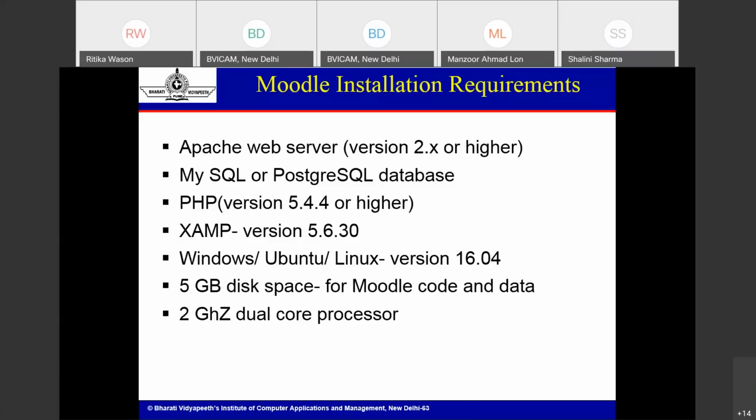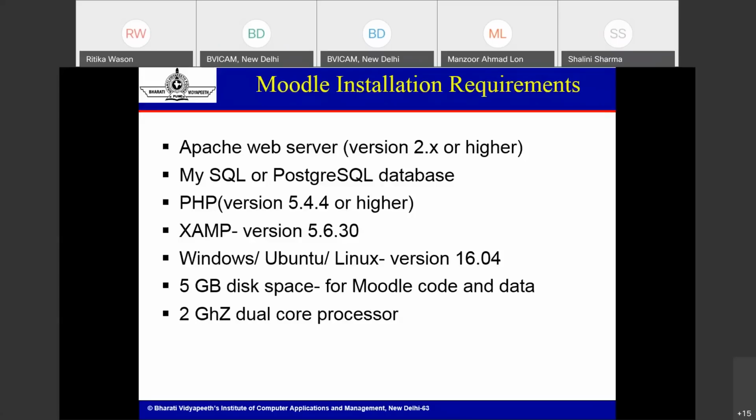It might take some MBs, around 102 or 3 MB of disk space, but later on when you are going to use that Moodle, it may require up to 5 GB of space as per your requirement and as per the data you are asking to upload in the Moodle site. Like if you just upload a single file of 250 MB, then it will take the space of 250 MB on the cloud.